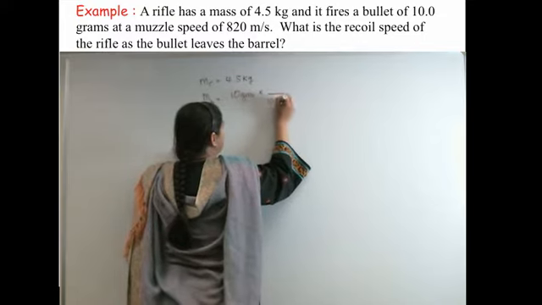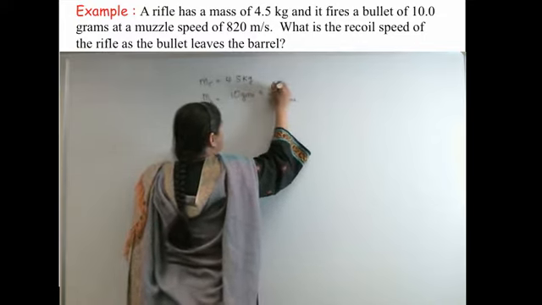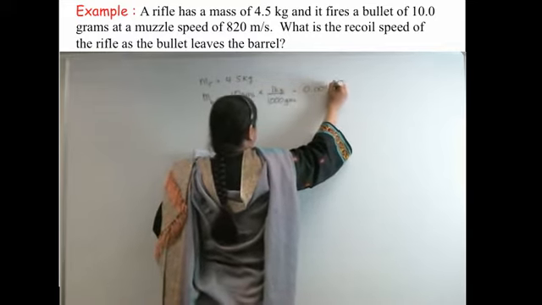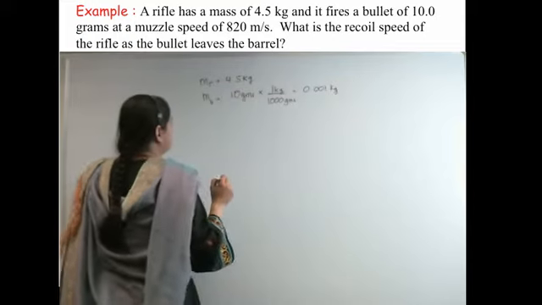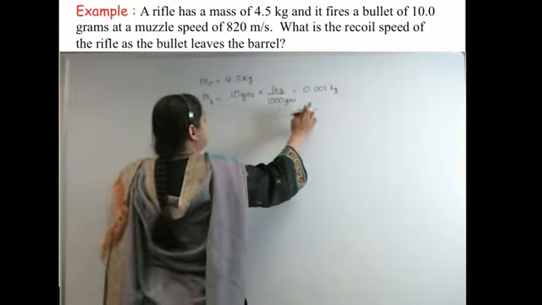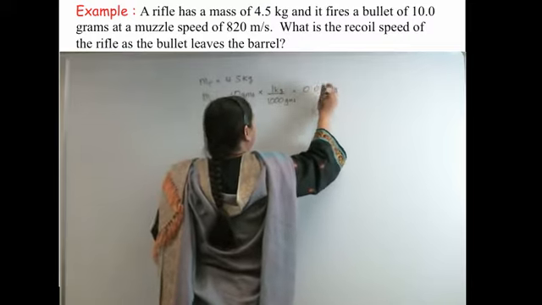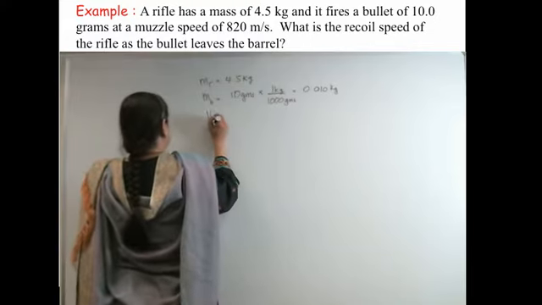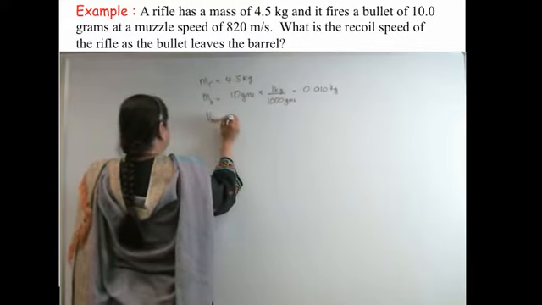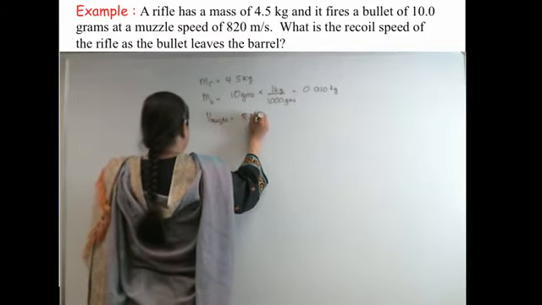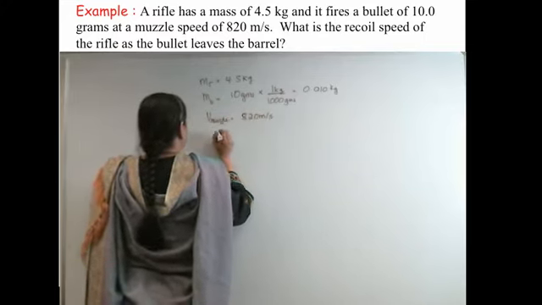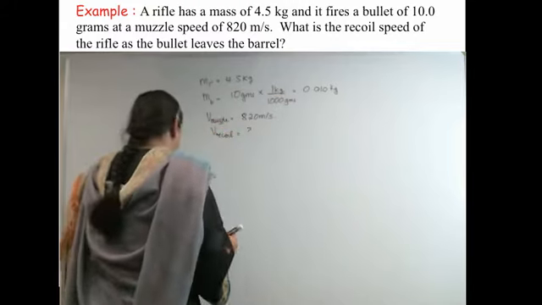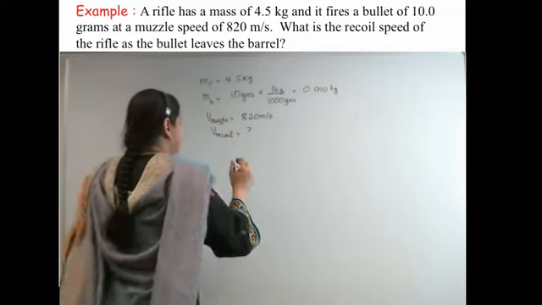So 1,000 grams is 1 kilogram, which basically means that 0.001 kilograms is what I'm going to get. Actually, is that true? This is 10 divided by 1,000. I think it's going to be 0.010 kilograms, right? Then I have a muzzle velocity of 820 meters per second. And what it's asking me for is the recoil velocity of the rifle.